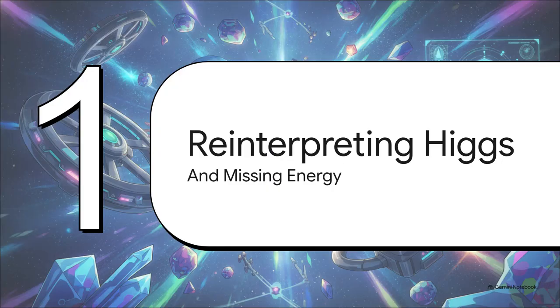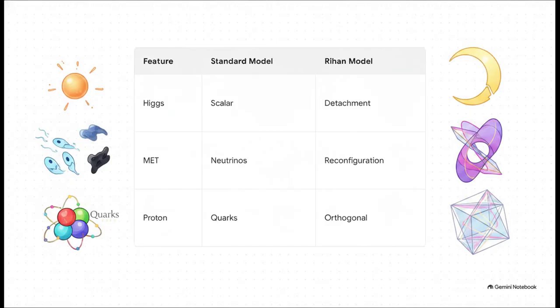Moving right along to Section 3, Reinterpreting Higgs and Energy. Let's do a quick compare and contrast here. How exactly does this newly proposed framework map onto the exact same LHC data we just talked about? Well, in the standard model, the Higgs is considered an elementary scalar particle. The missing energy is usually blamed on invisible neutrinos or hypothetical dark matter, and the proton is made of quarks. But in the Raihan model, it's totally different. The 125 gigaelectron volt Higgs is reconceptualized not as a new fundamental field, but as a physically detached piece of that nuclear sandwich wall.